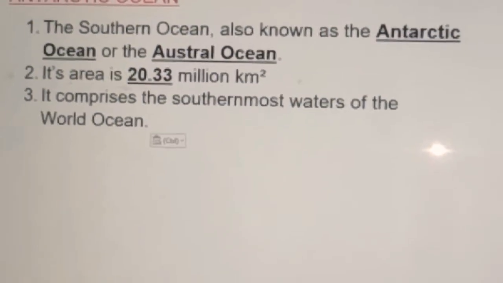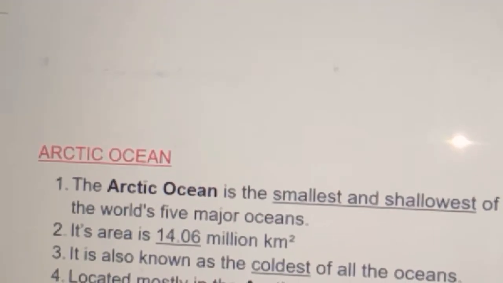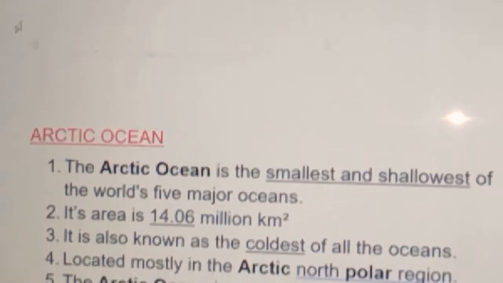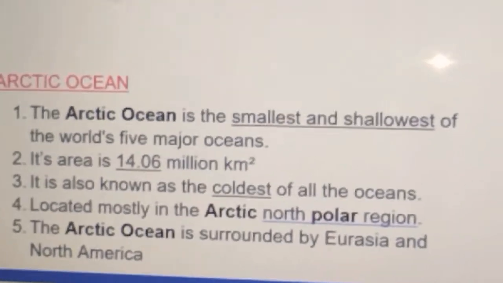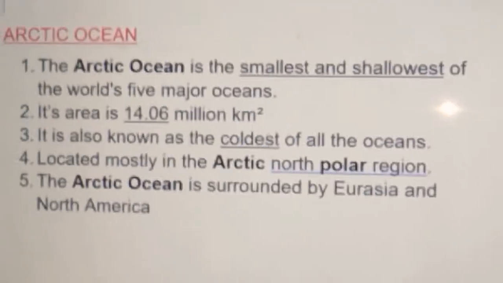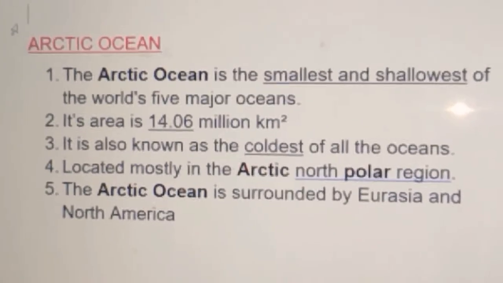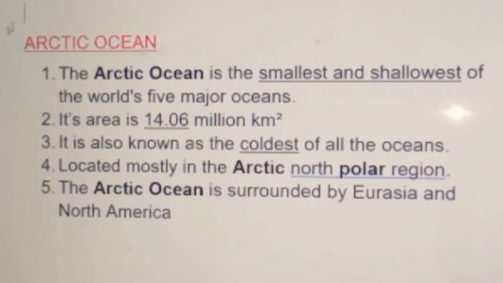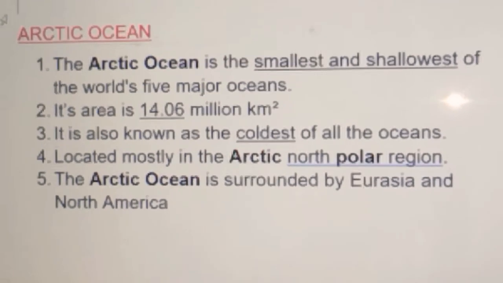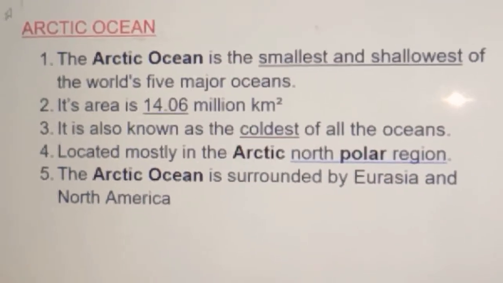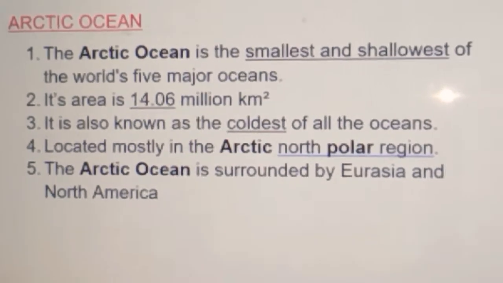Next is Arctic Ocean. It is the smallest and shallowest of the world's 5 major oceans. Its area is 14.06 million square kilometers.